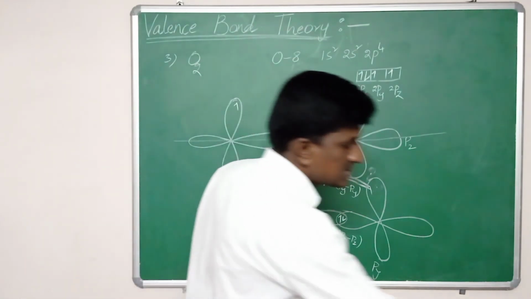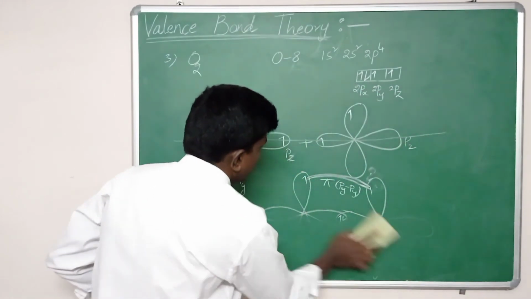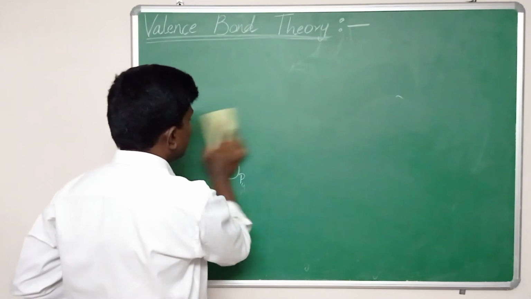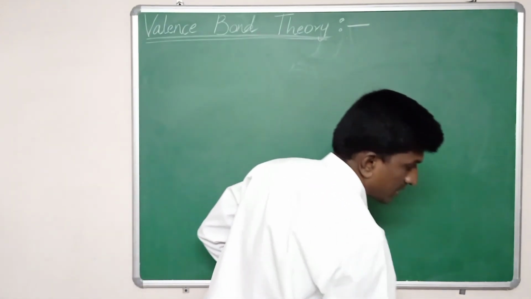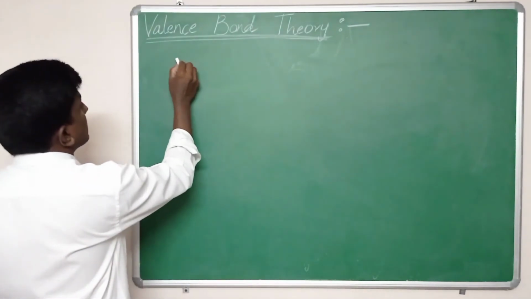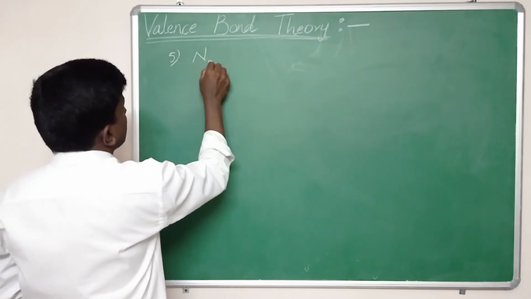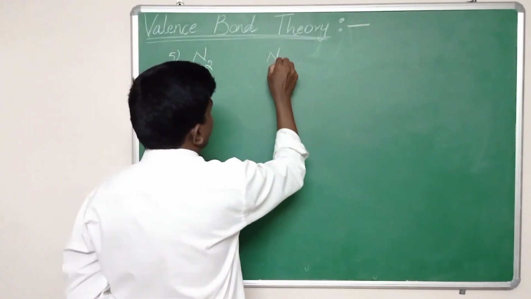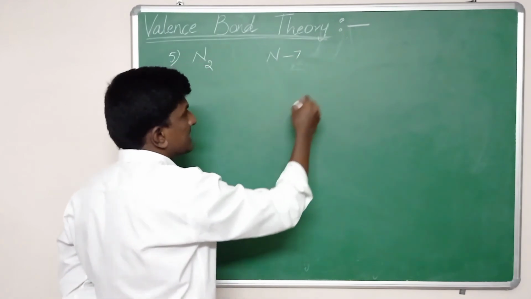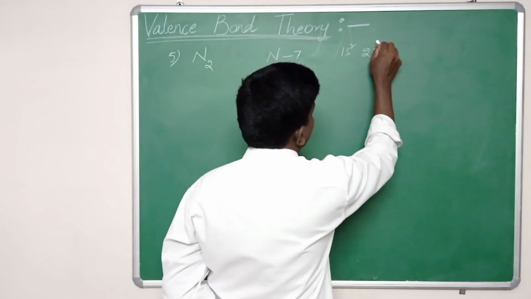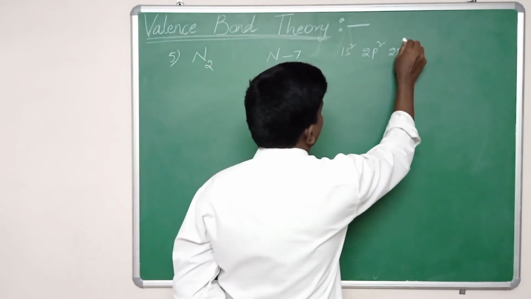And let us discuss the formation of the triple bond in nitrogen. First, nitrogen: we know that its atomic number is 7, and its electronic configuration is 1s2, 2s2, 2p3.